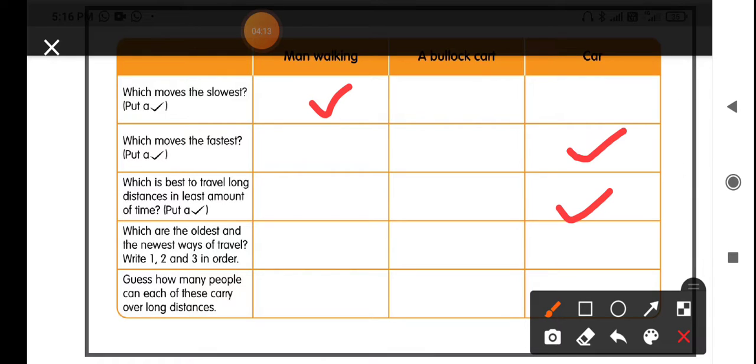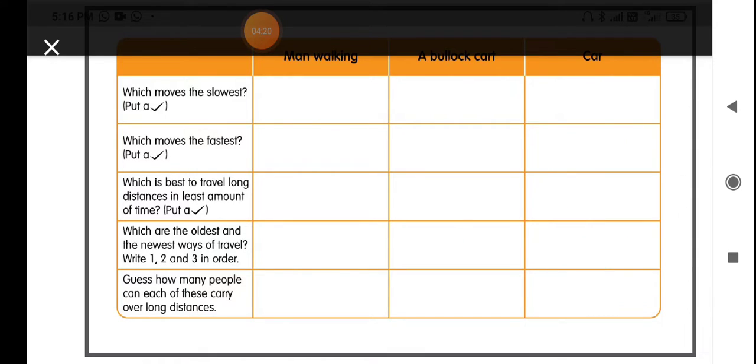So, the oldest is bullock cart, newest is car. And guess how many people can each of these carry over long distances? Bullock cart can carry only 4 people, car can carry 5 people, and man by walking can go alone.